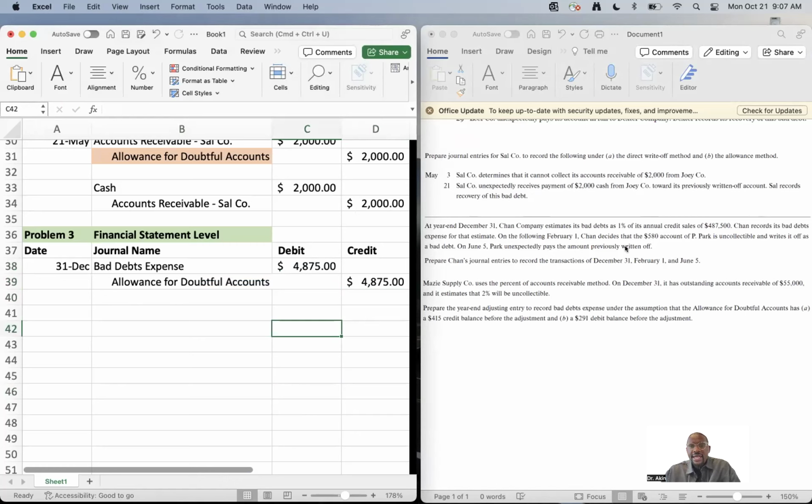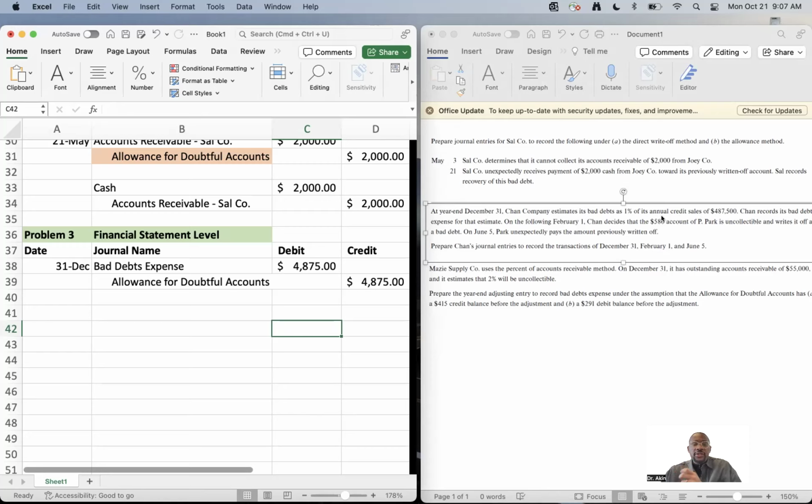Where do we find sales transactions? We find that on the income statement. So December 31st was financial statements. However, February 1st is referring to the individual level. So they want us to now do journal entries on an individual level. Remember, we can do this both for direct write off and the allowance method. So why not do it for both?